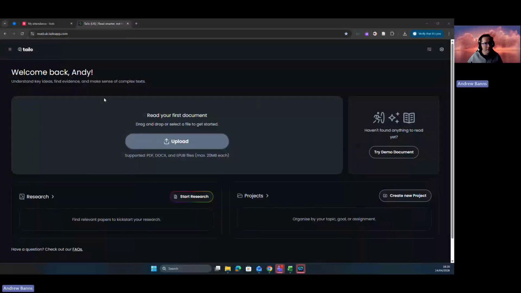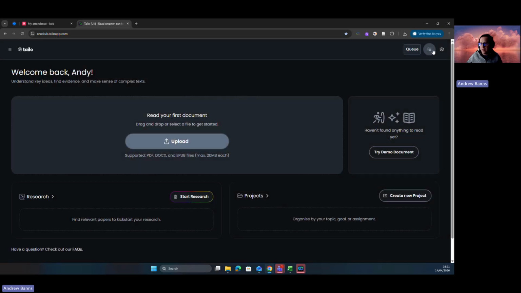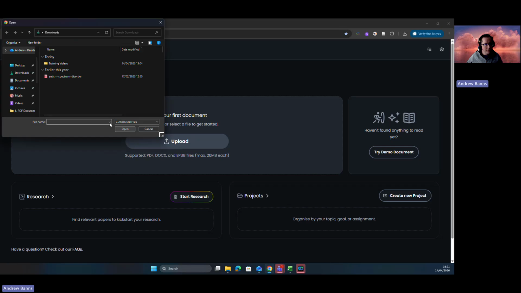So this is Tailo. Nice, simple interface. As usual, I've got it set to dark mode at the moment, so that's why it's all black on the screen. But you can set it to whatever you want in the options. If I click on upload, I can look for a document I want to use.